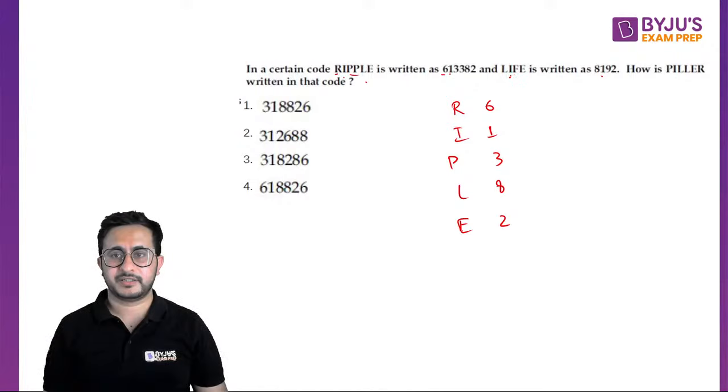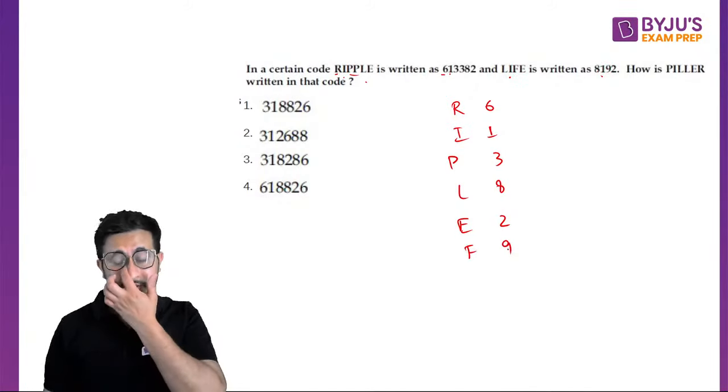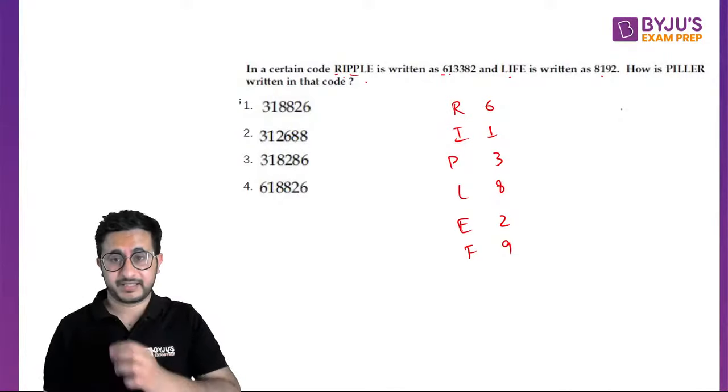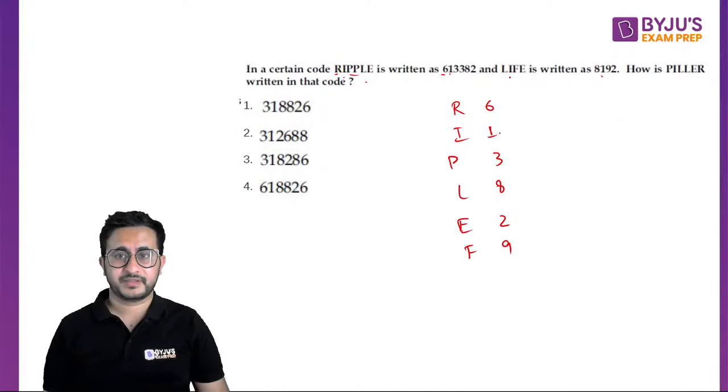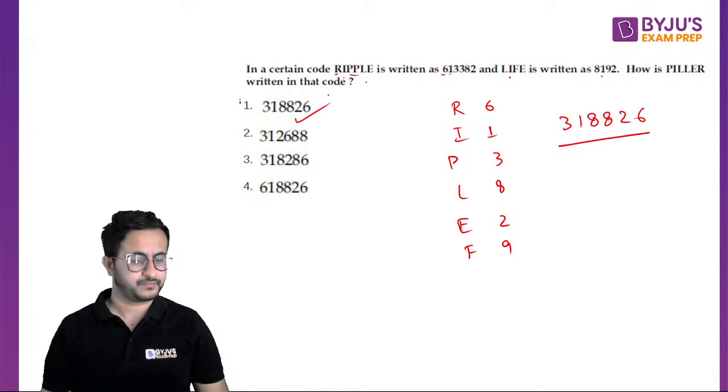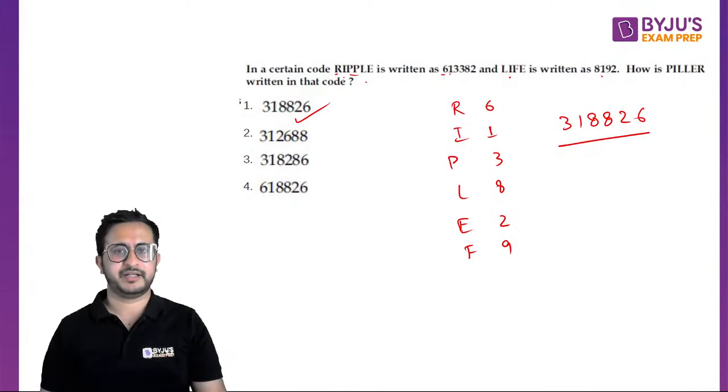Then LIFE is 9. So these are the codes. Now we have to find pillar, PILLER. P is 3, I is 1, L is 8, L is 8, E is 2, and R is 6. So 3, 1, 8, 8, 2, 6. Such an easy question. It hardly takes 15-20 seconds.